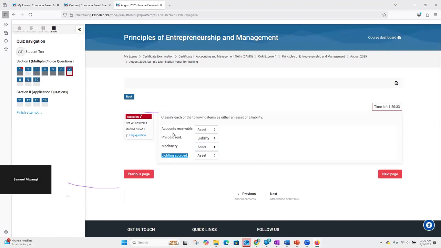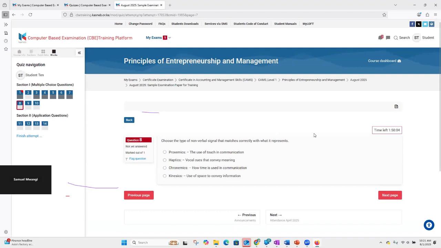So what do we call this type of question? For this one, we call them matching type of questions. You may find them, you may not find them. We are just training you to get familiar, so that in case you happen to encounter these different formats of questions, you will be comfortable handling them with less stress or difficulty. So that is on matching type of question. So we go to question number 8 and we see what question number 8 gives us.